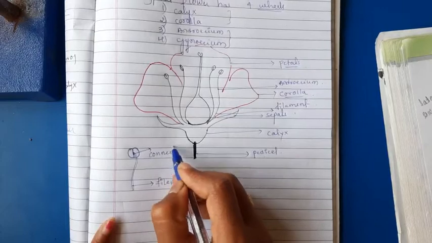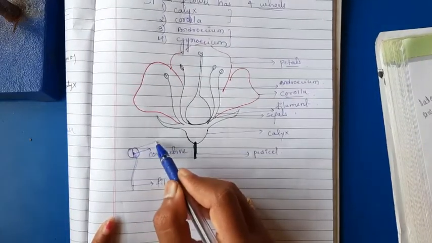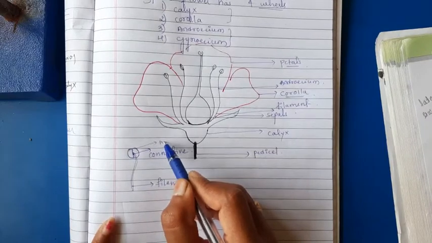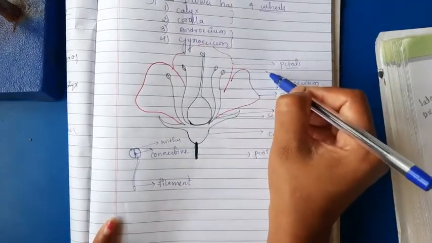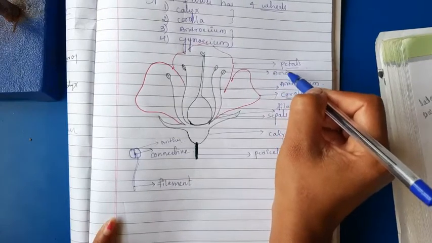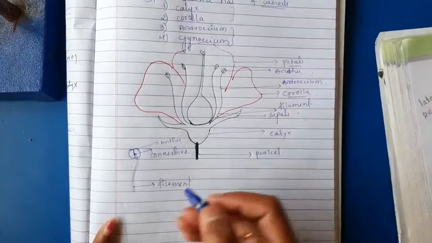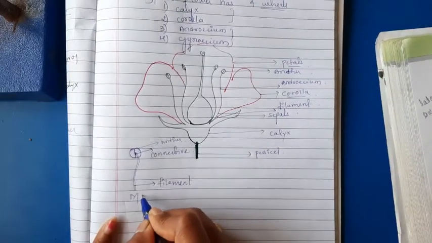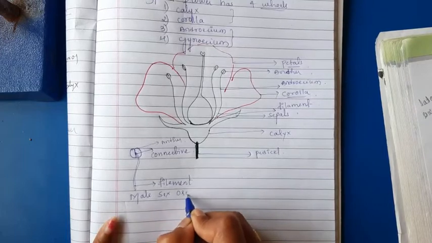This one is a connective. The lobe-like structure is known as the anther, which is the male sex organ.